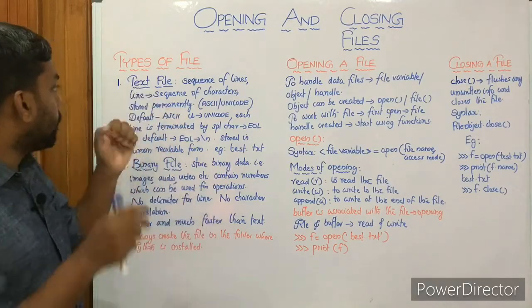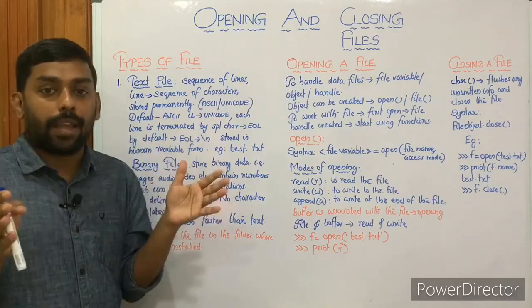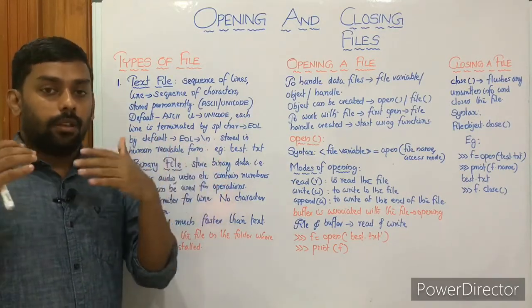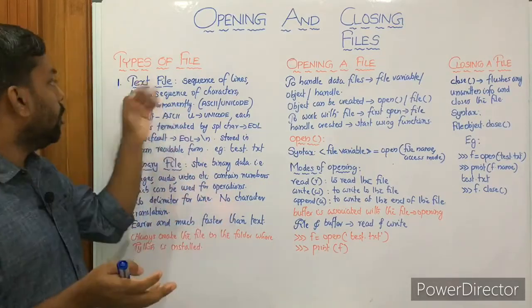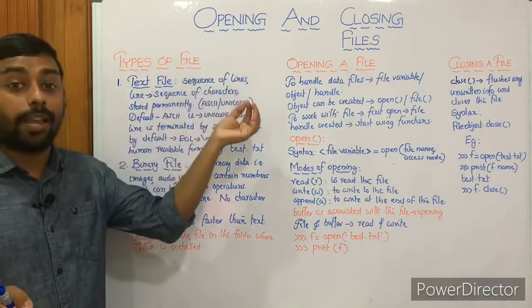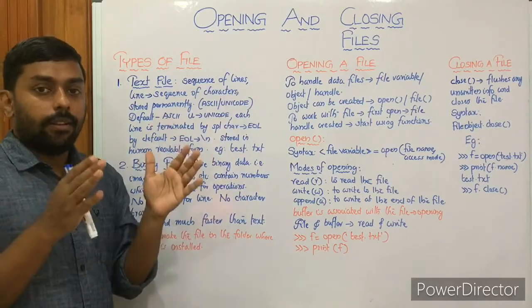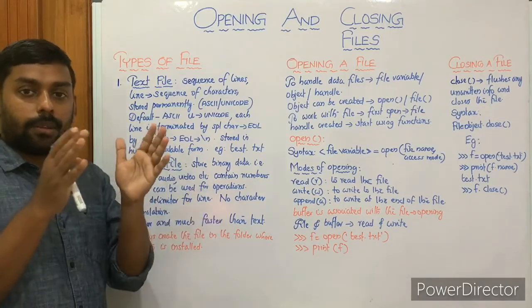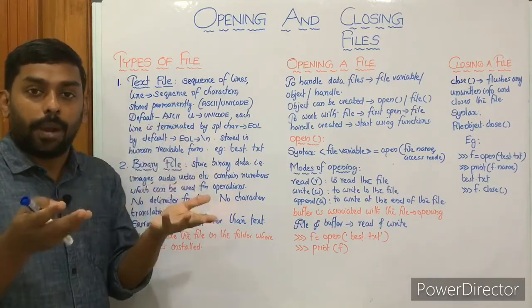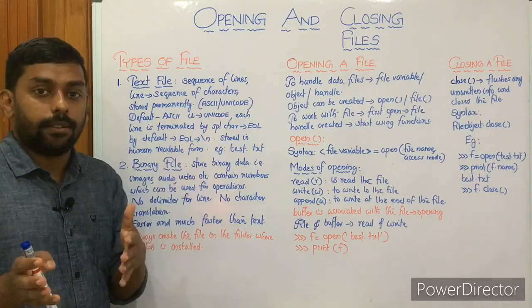Then let's get into the topic. Text file. What is a file? A file is a sequence of characters referenced under a valid name. That's a file name. Then what is a text file? It's a sequence of lines. And what is a line? A sequence of characters. Like we can type some text in Notepad, it will be a text file. We can see a number of lines, 10, 15 lines. And what is a line?